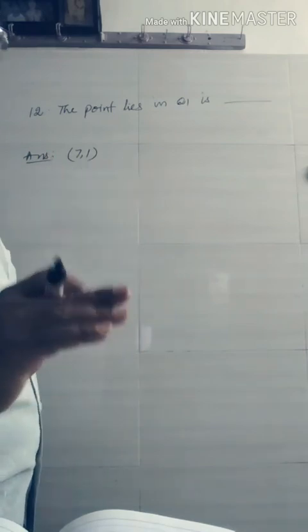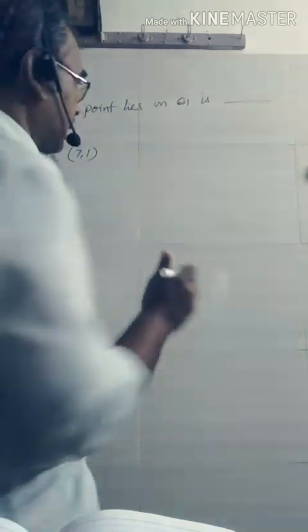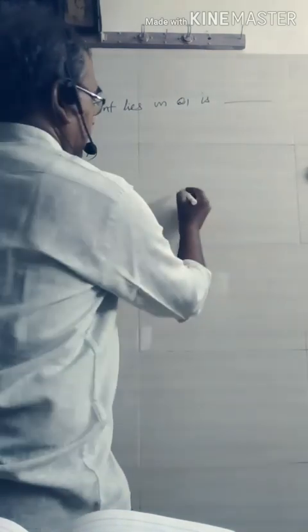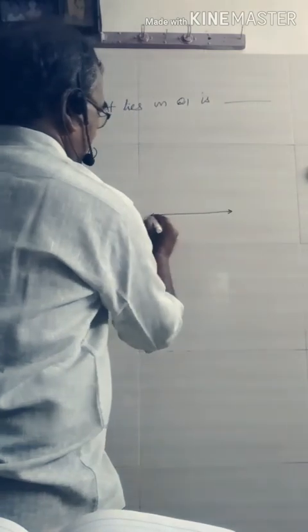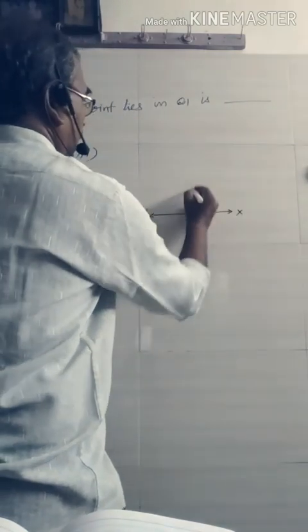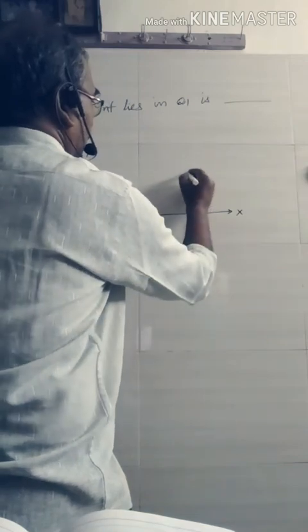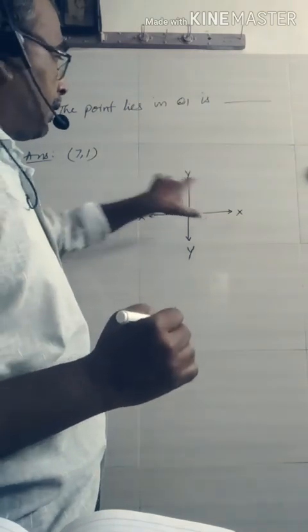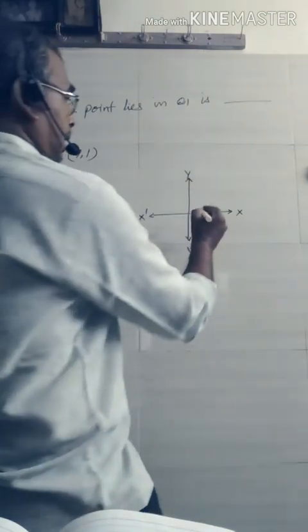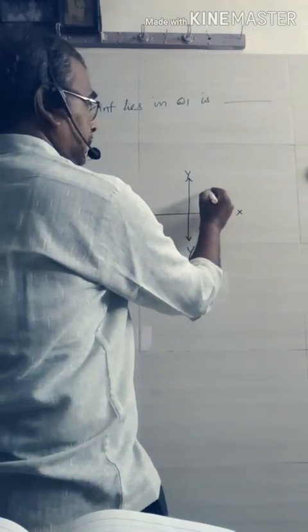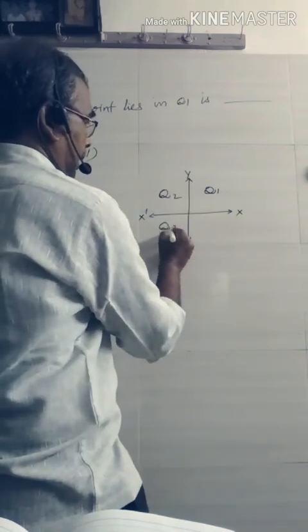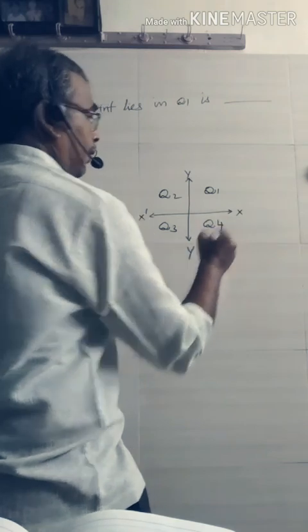So I write directly here. For your convenience, I will once again explain what is quadrant 1 and what are quadrants 2, 3 and 4. On a plane, the horizontal line is called the x-axis. The vertical line is called the y-axis. Now the plane is divided into 4 parts. 1, 2, 3, 4. We may start from here. So this is called quadrant 1. This is called quadrant 2. This is called quadrant 3. This is called quadrant 4.